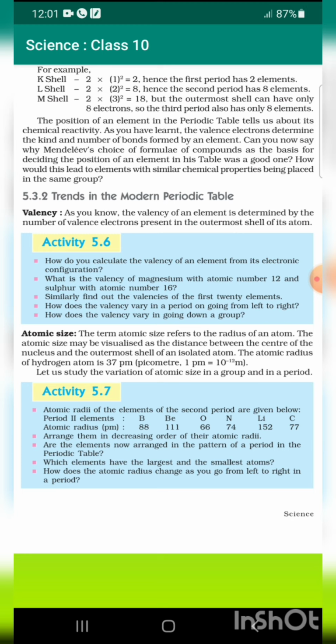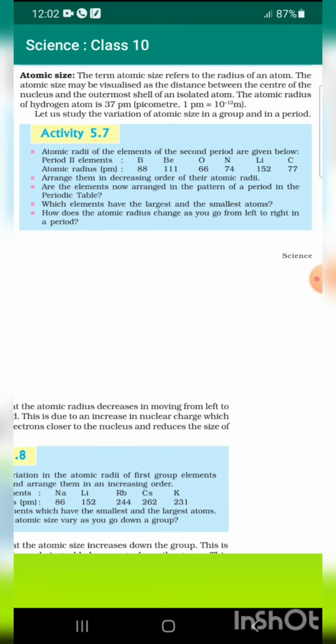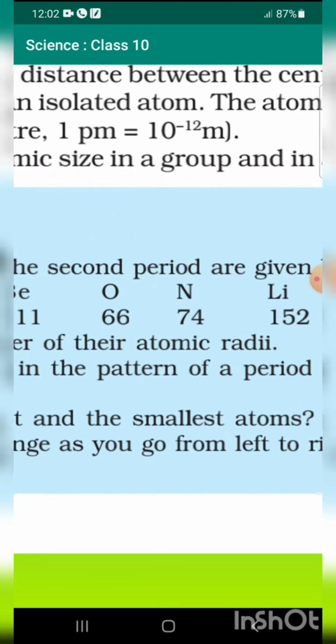Trends in the modern periodic table. Valency: as you know, the valency of an element is determined by the number of valence electrons present in the outermost shell of its atom. Atomic size: the term atomic size refers to the radius of an atom. The atomic size may be visualized as the distance between the center of the nucleus and the outermost shell of an isolated atom. The atomic radius of a hydrogen atom is 37 pm, picometer. 1 pm equals 10 to the power minus 12 m.